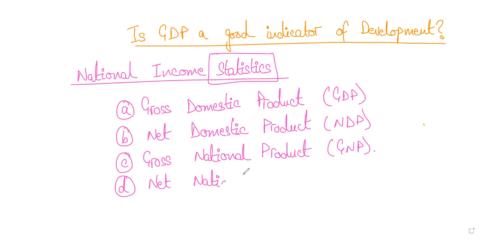Okay, now let's first talk about the difference between GDP and GNP, right? We did discuss this in quite a lot of detail in the last class, and we said that in the case of gross domestic product, it is the total income of all the people who are living in a country.